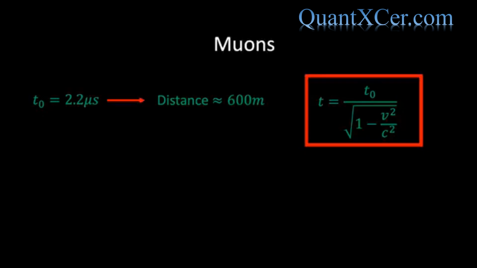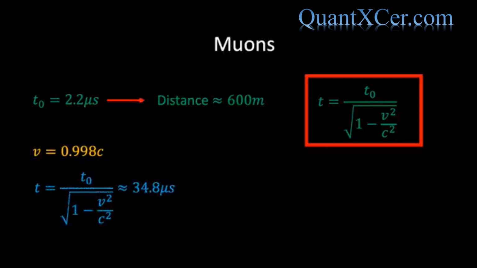Well, the answer is time dilation. If, for example, a muon is travelling at 99.8% the speed of light, then we can substitute v equals 0.998c into the time dilation equation, and we see that the muon lifetime is increased to roughly 35 microseconds, during which time it is able to travel over 10,000 meters and reach a laboratory on the surface of the Earth.